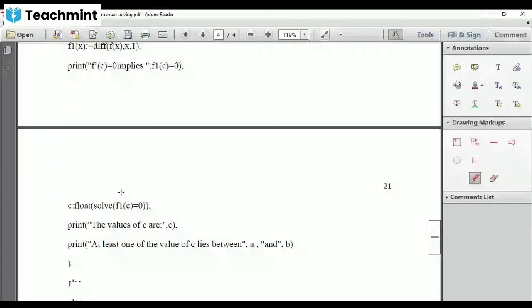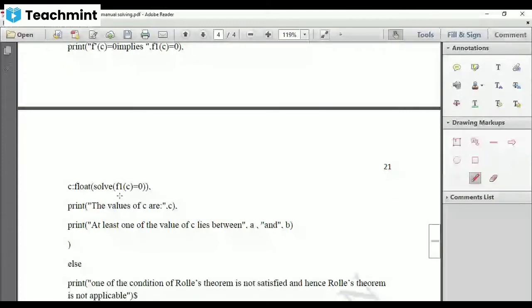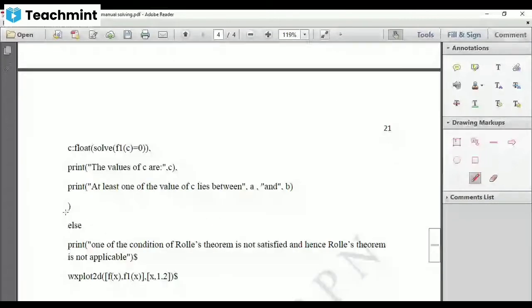Find out the c value by solving f dash of c equal to 0, and that will be displayed here. And print at least one of the values c lies in between a and b. Close the simple bracket. If this is not true, then print one of the conditions of Rolle's theorem fails, and hence Rolle's theorem is not applicable.